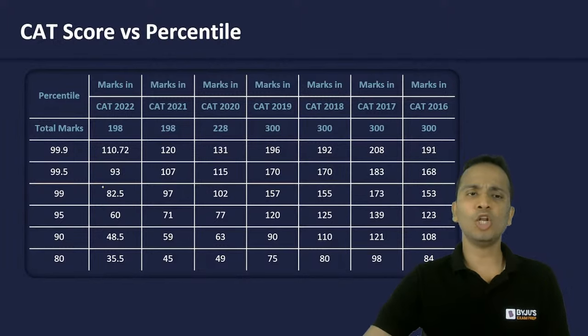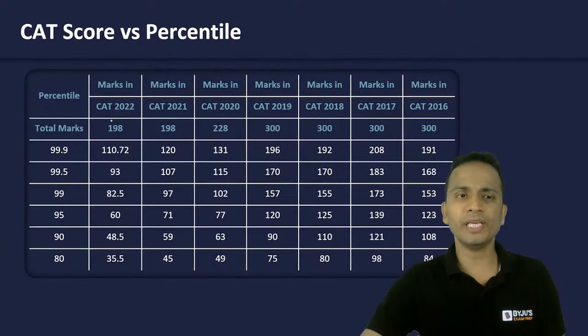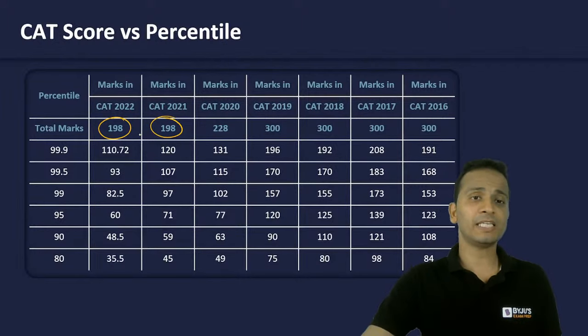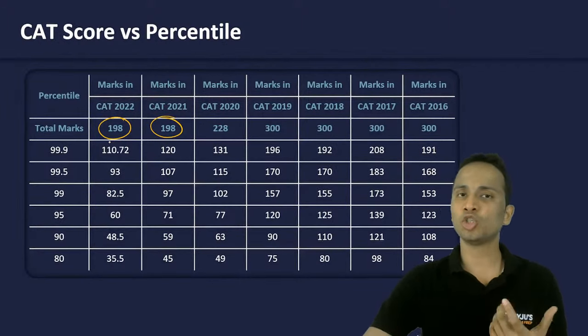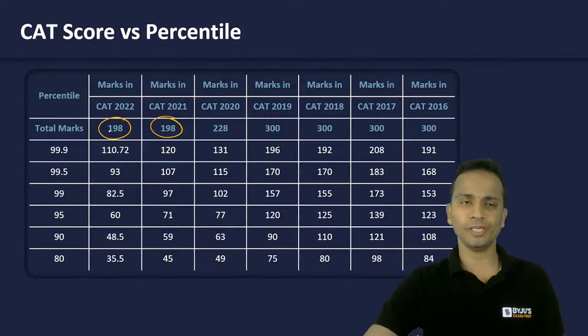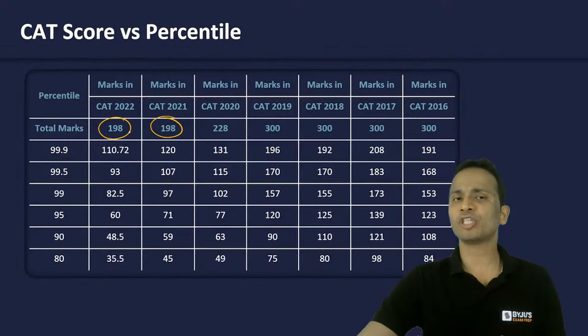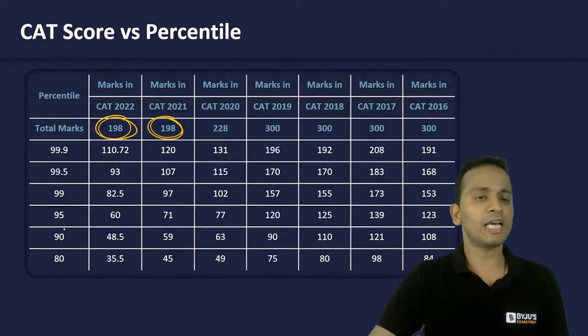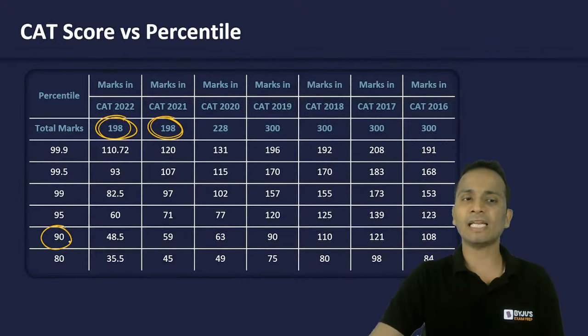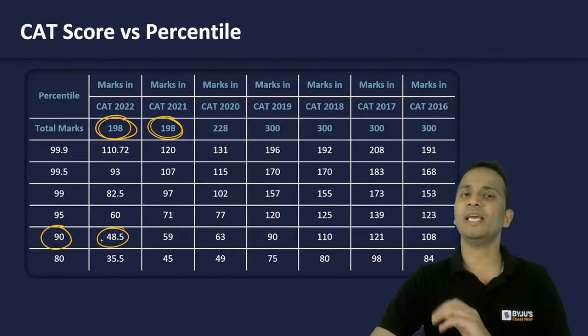Okay, now if I look at last 2 years, because I'm expecting the paper pattern of CAT 2023 to be on the similar lines of the last 2 years. So in the last 2 years, the total number of questions was 66 in CAT examination. Every question with a weightage of 3 marks. That means the total marks were 198 in the last 2 years. Okay. Now, if you are targeting a percentile of 90 or above in CAT examination, then in the last year, CAT 2022, anyone who has scored 48.5 have got 90 plus percentile in CAT examination.